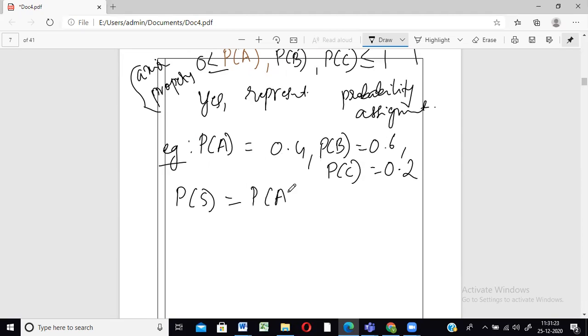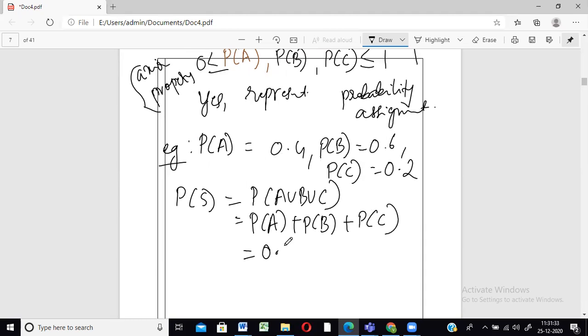So what will we write? Probability of A union B union C is probability of A plus probability of B plus probability of C. When you add up all, you get 0.4 plus 0.6 plus 0.2. 0.4 plus 0.6 is 1, and 1 plus 0.2 is 1.2. So that's not equal to 1. It's going beyond, right?